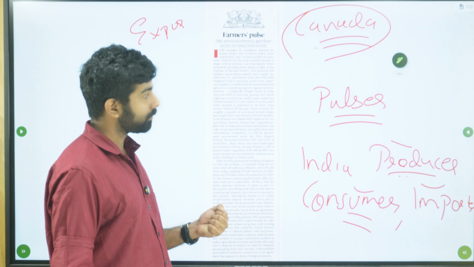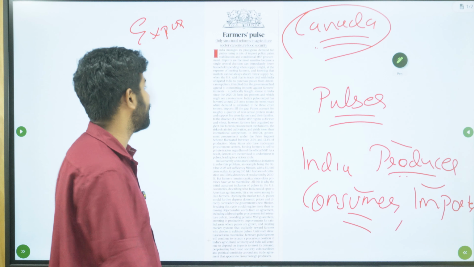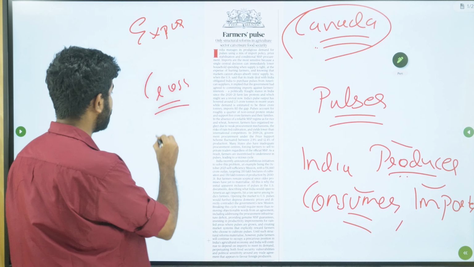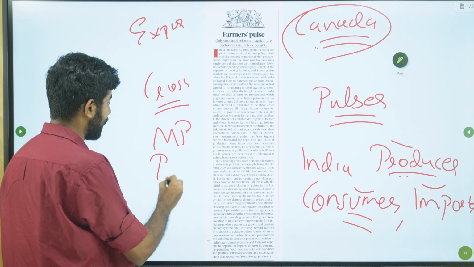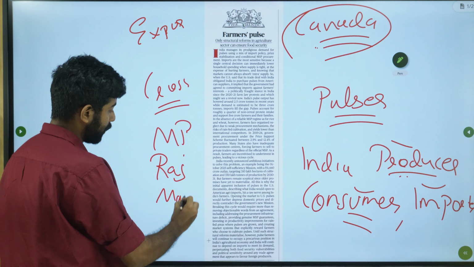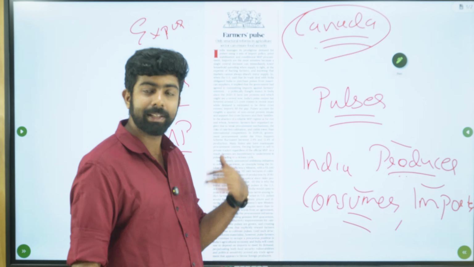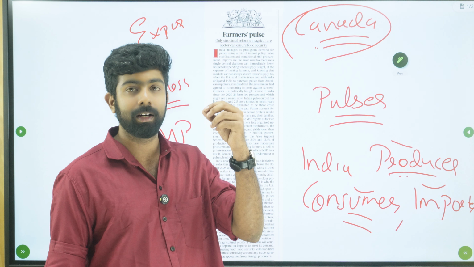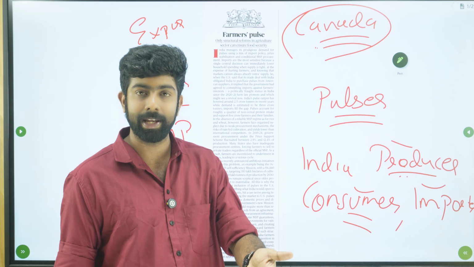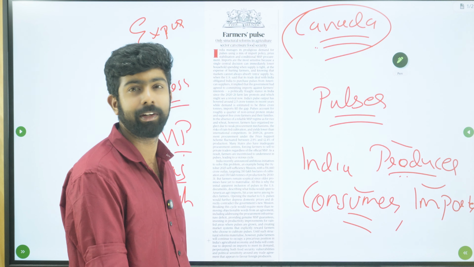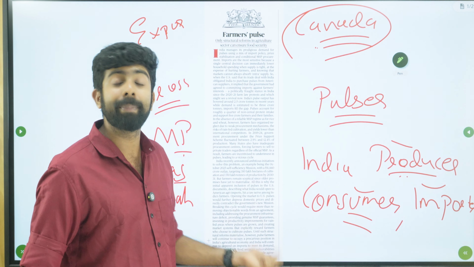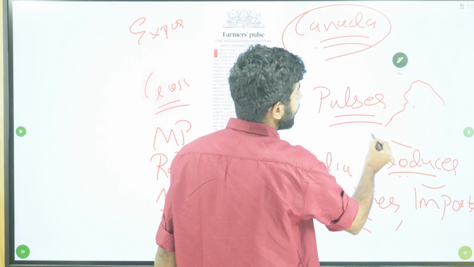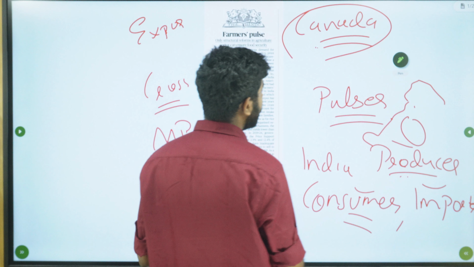If you look at the gross level, the largest producing states in India are actually Madhya Pradesh, Rajasthan and Maharashtra. The orders may change, but this is useful when they are asking you to map. For example, in GS1 there will be crops. Then in GS3 also you will have to study all these crops, marketing, agriculture questions, right? So major cropping patterns are there in GS1. Whenever they ask for the map, you need to draw these regions.